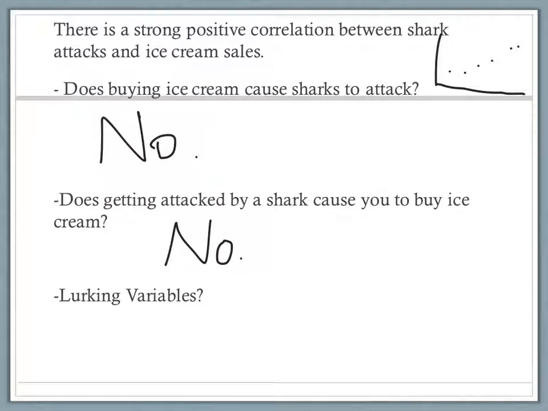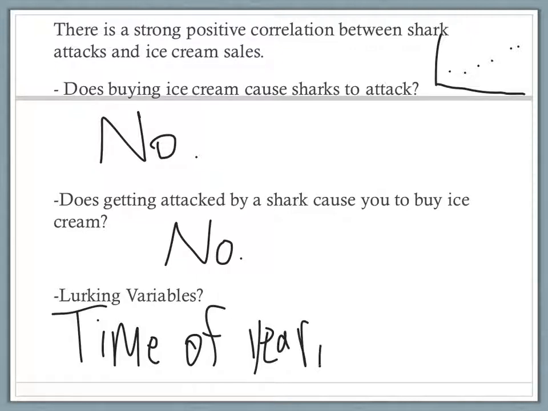What are some lurking variables? What are some things that we're not thinking about in the study of just ice cream sales and shark attacks? Well, one big thing is, when do people tend to get more ice cream? In the summer. When do people tend to get attacked by a shark? In the summer when they're swimming. So one of the big things is the time of the year or the season. Another thing might be the temperature outside. So those are some lurking variables that might give us a better reason for the relationship between shark attacks and ice cream sales.